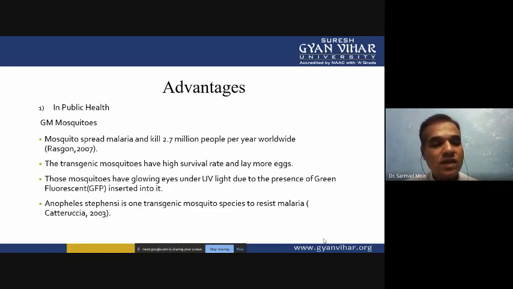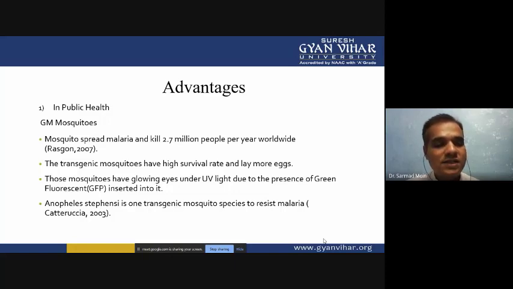Those mosquitoes have glowing eyes under UV light due to the presence of green fluorescence protein inserted when we transfer the gene. So GFP protein is inserted into these GM mosquitoes, and when we expose them to UV light, the green fluorescence protein glows. So genetically modified mosquitoes can easily be identified when you see their eyes.